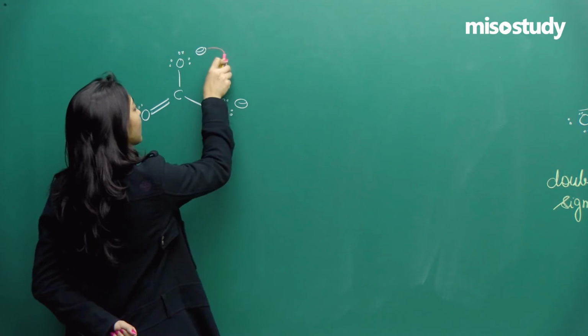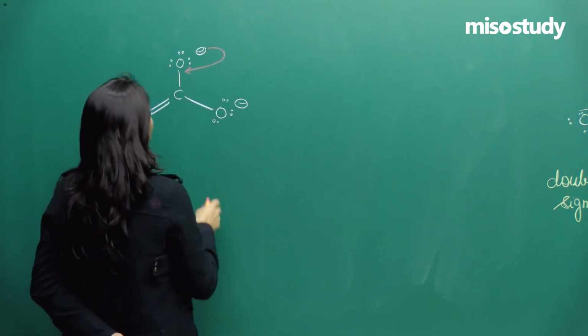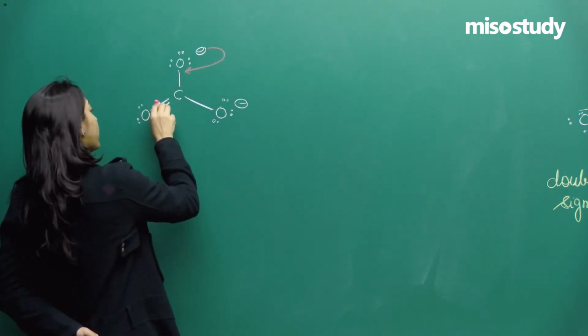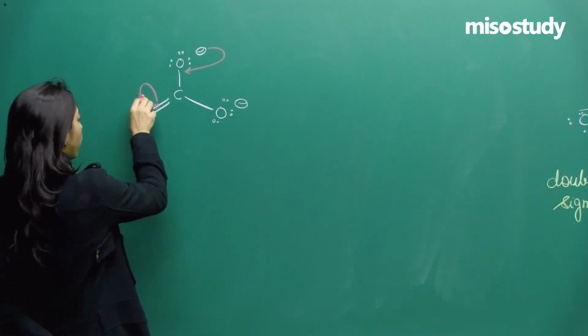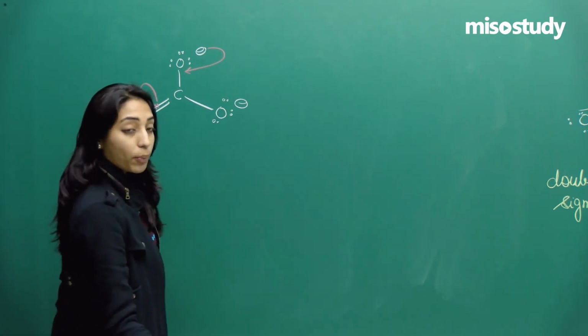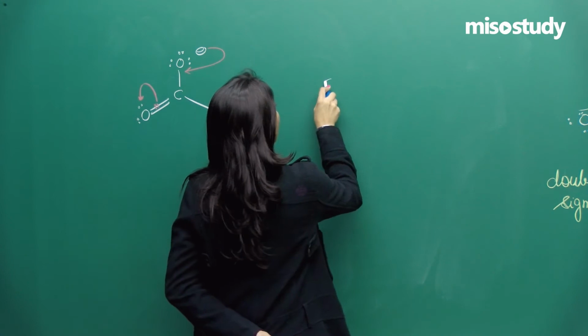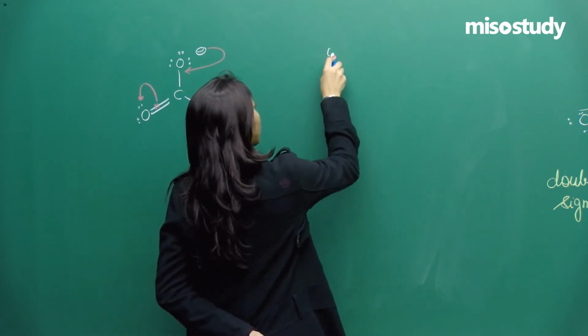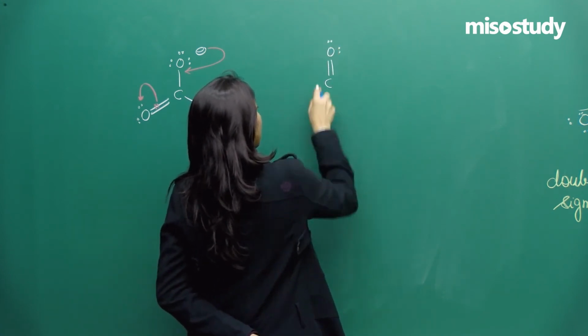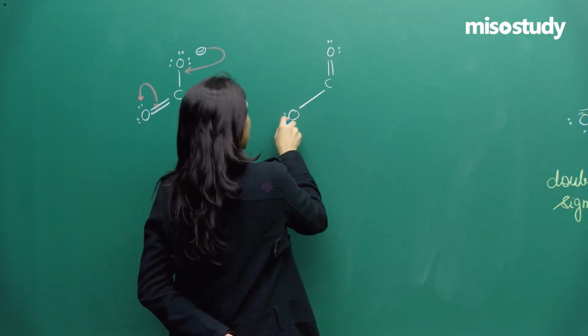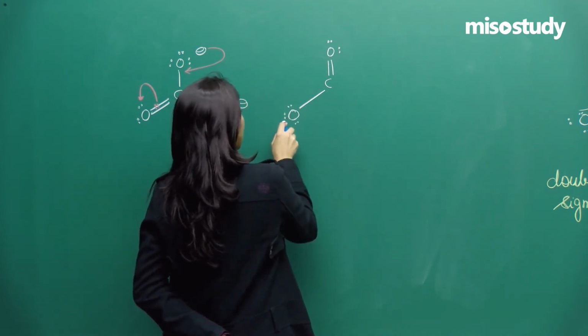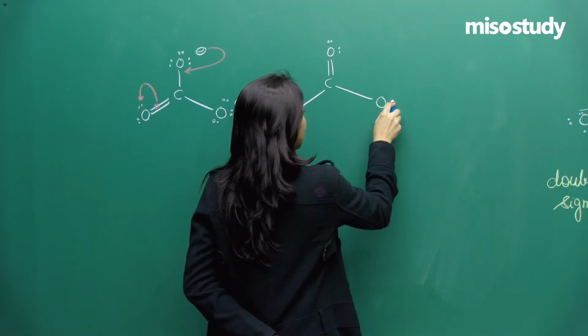So let's say this comes here forming a double bond, but carbon cannot have a total of 5 bonds, so one pair of electrons, like one bond, will break up and this will be formed like this. So now this carbon will be forming a double bond with this oxygen, a single bond with this oxygen, but this oxygen will have a negative now, and this oxygen is as such.